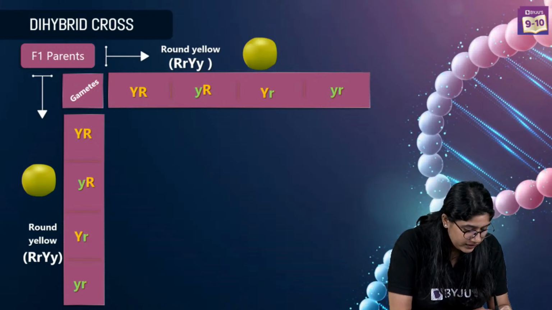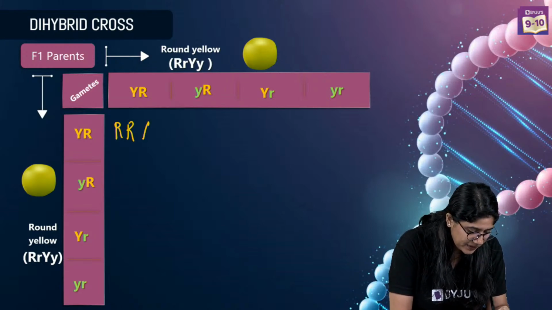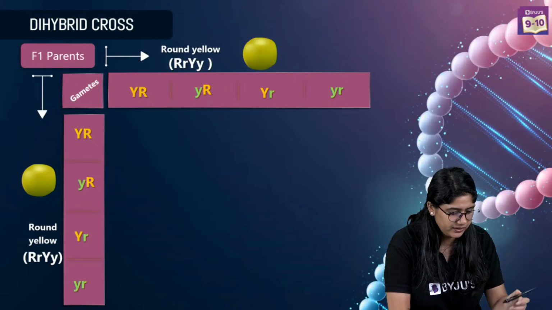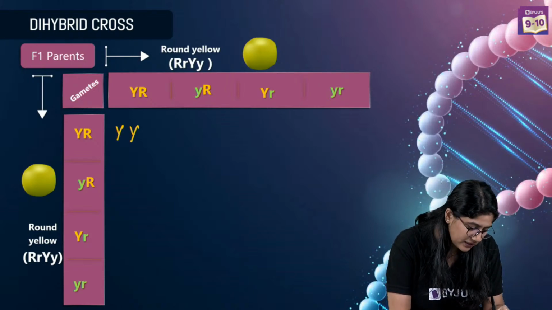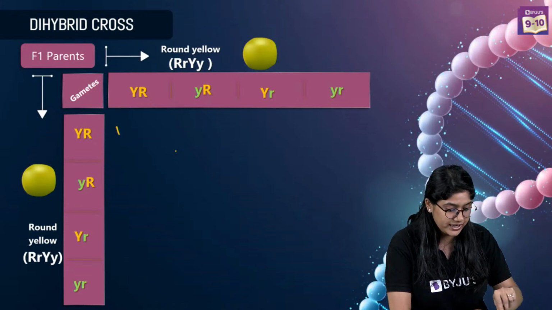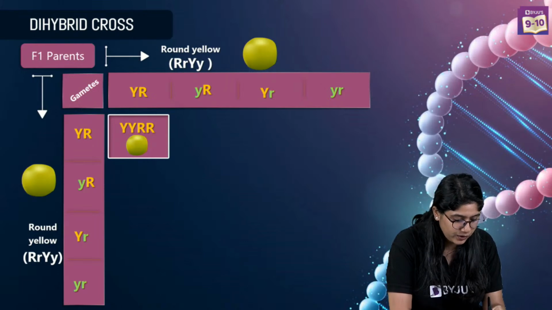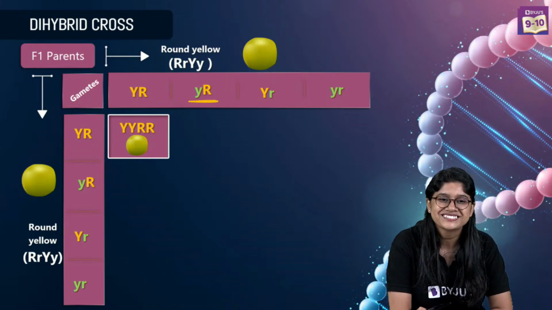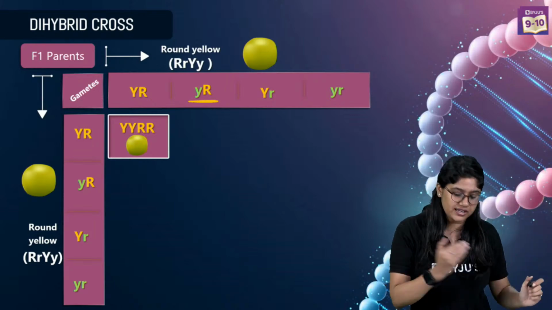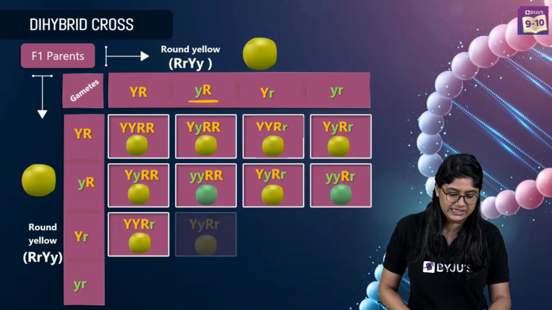Very good. So how will we write? We can write capital R and capital Y, or vice versa. We can write capital Y and capital R like this also. Very good, right? So here we have this. Now here what will we have? You just have to multiply this and you will have the result. If I do it now, I'll take a lot of time. This is what we will get.